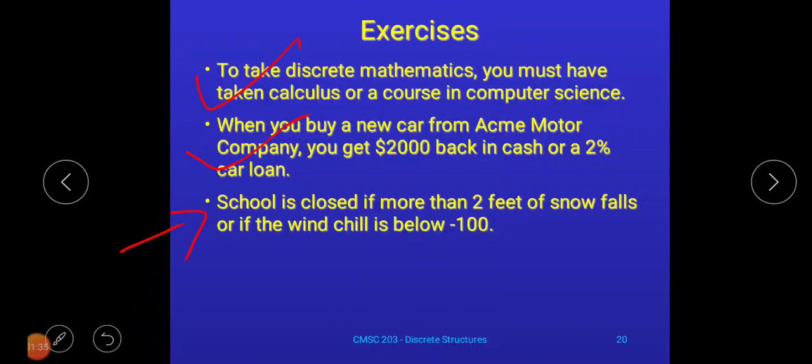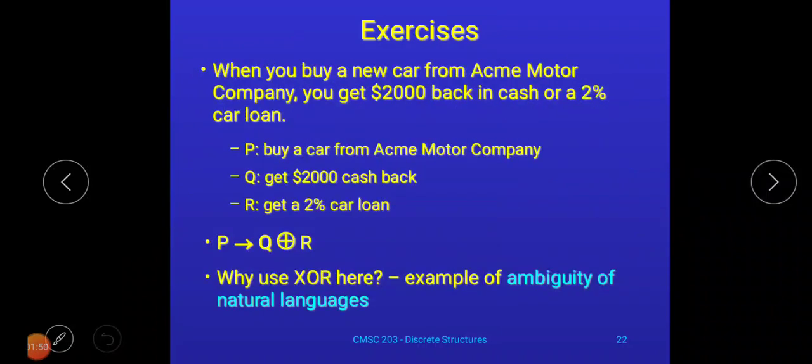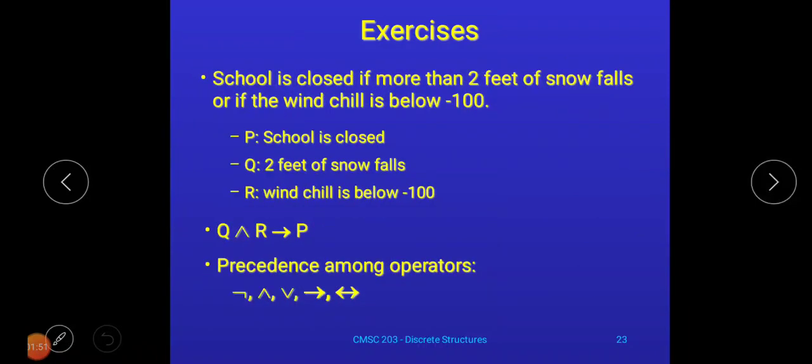This is a compound proposition. Why? Because after reading this statement it is very clear that we can easily divide it into further sub statements. So let us discuss this example with the help of this slide.